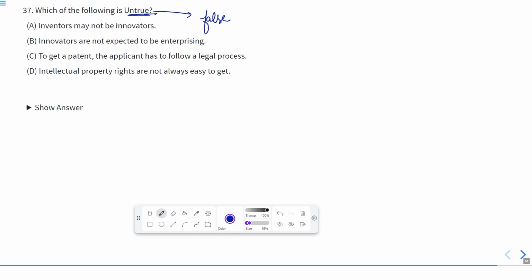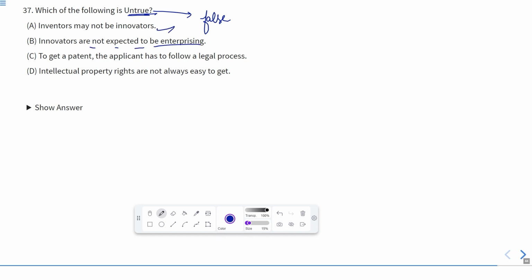Inventors may not be innovators. Innovators are not expected to be enterprising. To get a patent, the applicant has to follow a legal process. Intellectual property rights are not always easy to get. Now we have to look for the false statement. If we talk about the first sentence, inventors may not be innovators. No, they can be innovators. So this is a true statement.